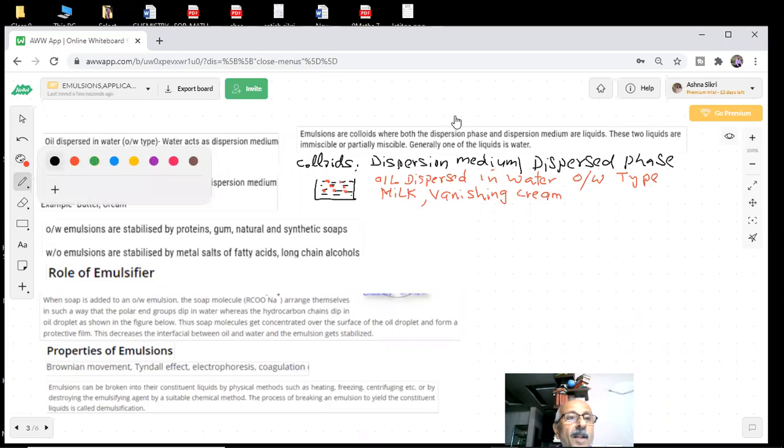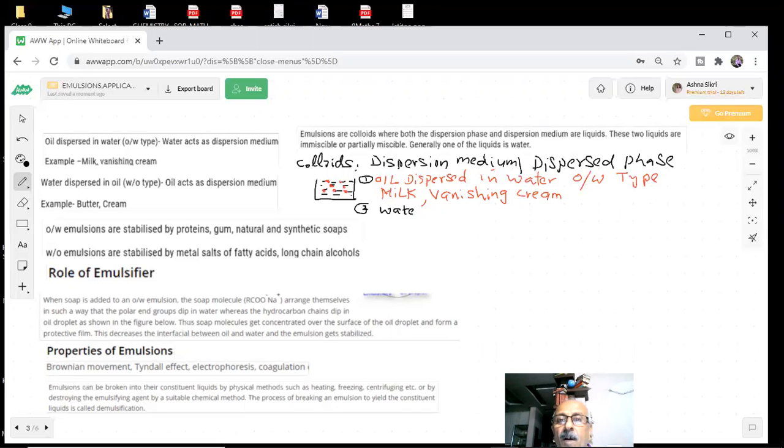Now I am talking about the second type. There are two types of emulsions. One is oil in water, our first type, and the second is water in oil. This type of dispersion is written as water in oil.